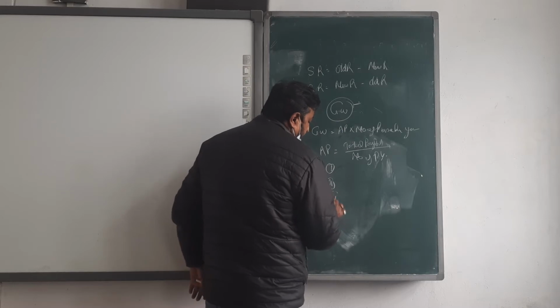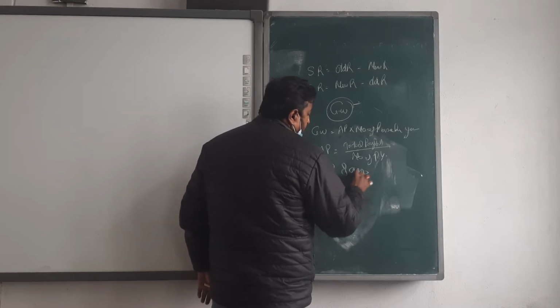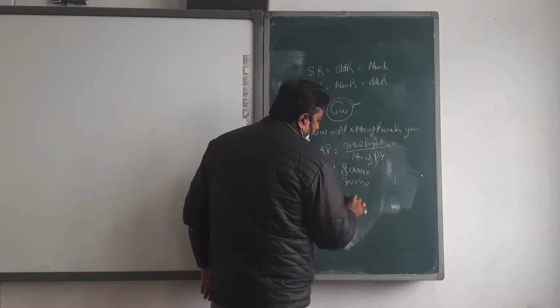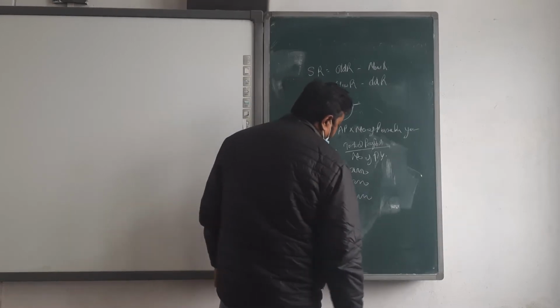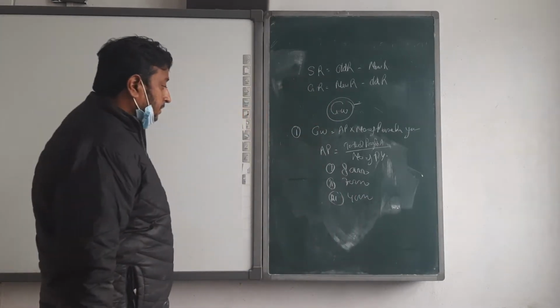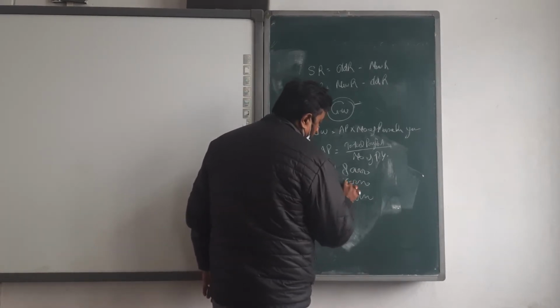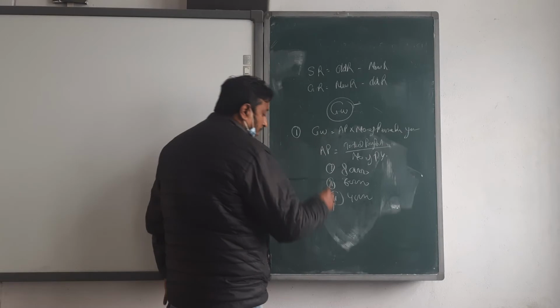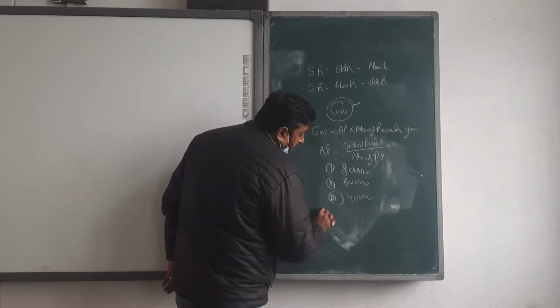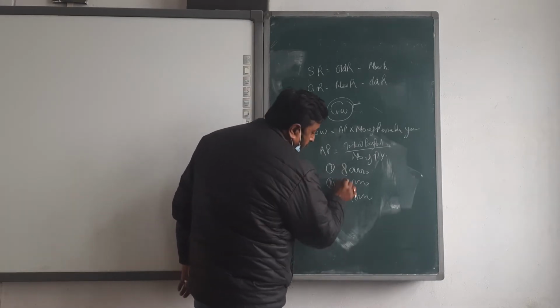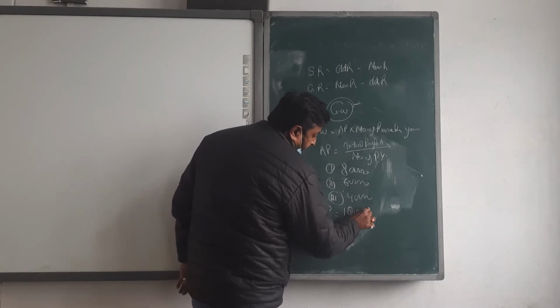For example, 3-year profit is given: 80,000, 70,000, 40,000, okay? And 60,000. How to calculate? First calculate the total profit. Total profit is equal to 1,80,000.